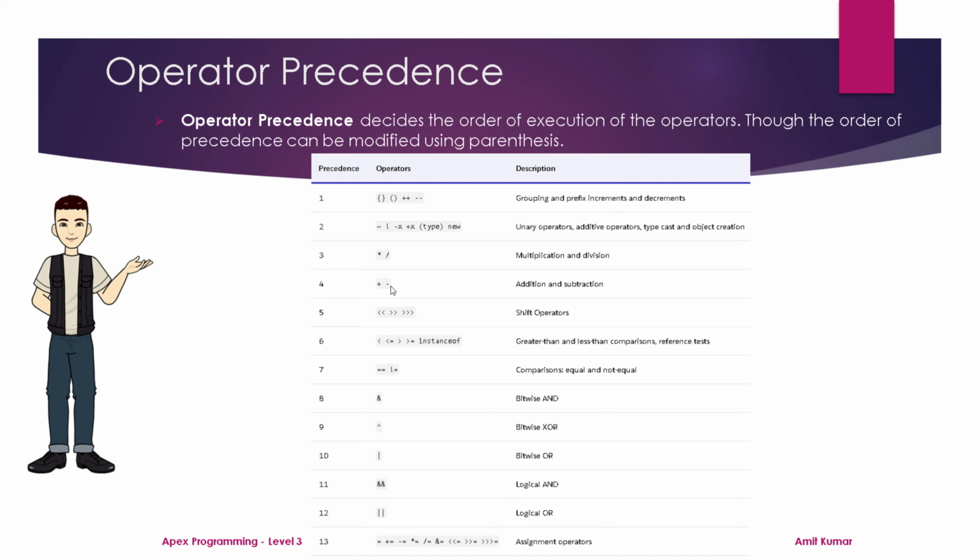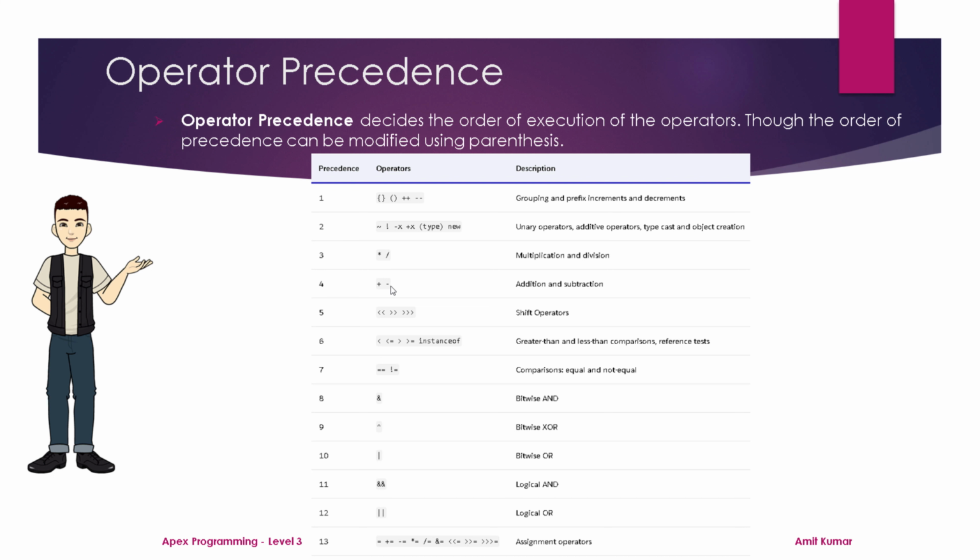Now one question may arise: what will happen if operators of the same precedence are used? In that case, the rule of associativity comes into play. But to understand it in a simpler fashion, you can say that the operation that has the least effect on the overall expression will be performed first.